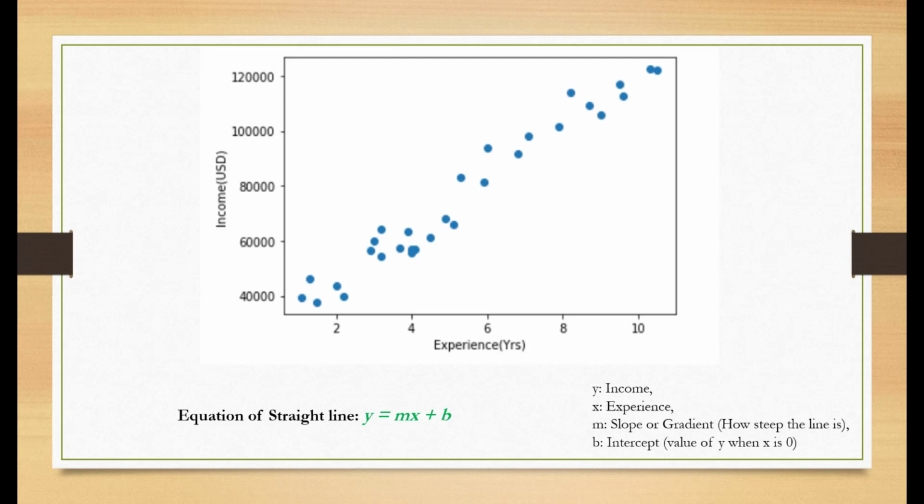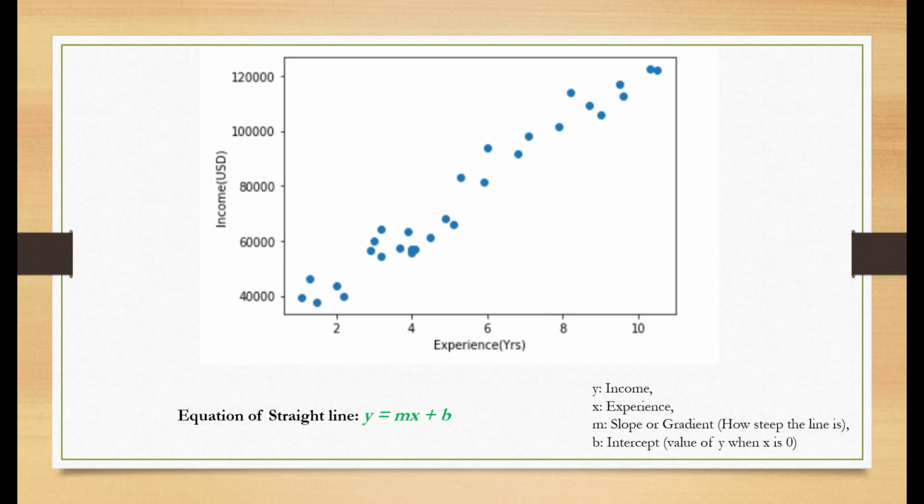As you can see in this graph, we have experience in years on the x-axis and the income in USD on the y-axis. And the blue dots are the values that have been plotted from the table that we just saw earlier. And the algorithm is going to plot or fit a line along these data points.